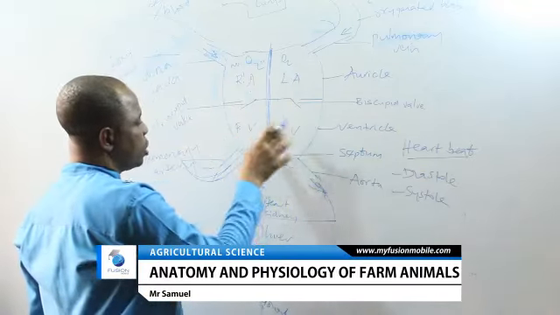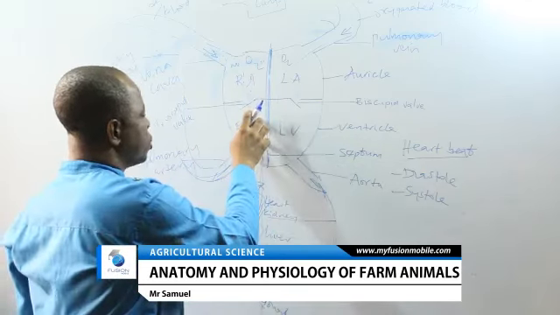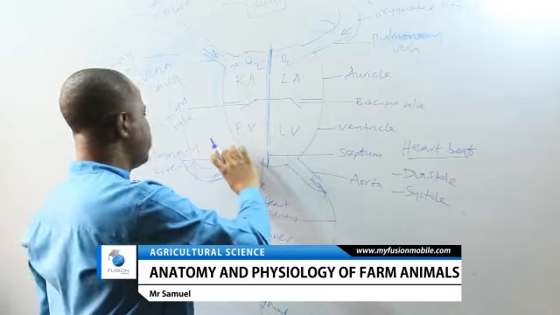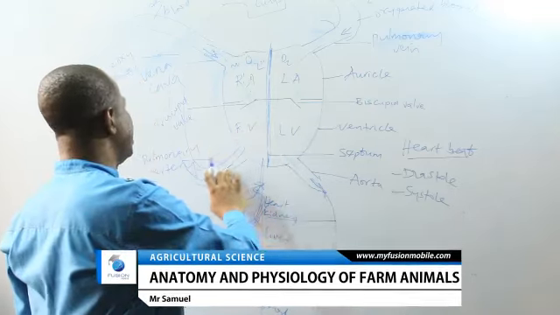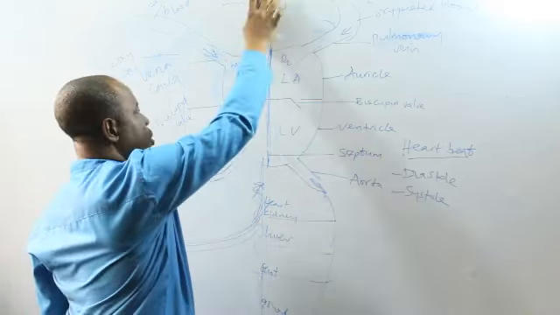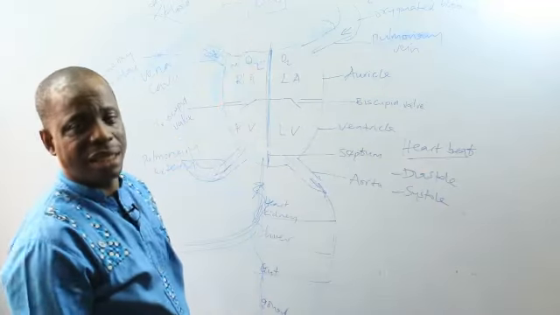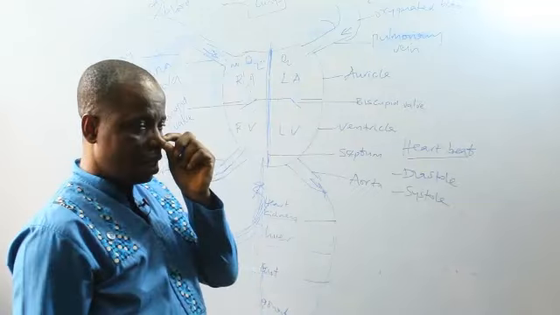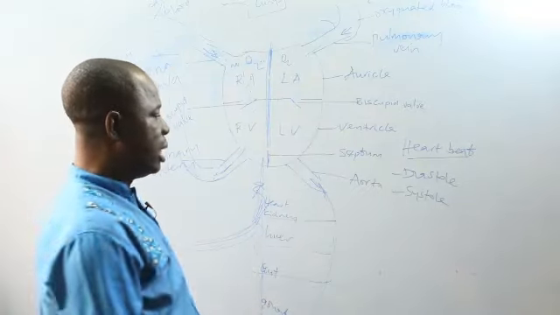Then, during systole also, the right ventricle contracts, carrying deoxygenated blood out through the pulmonary arteries to the lungs so that it can receive oxygen, which will now be used to circulate around the body again. That is the heart.